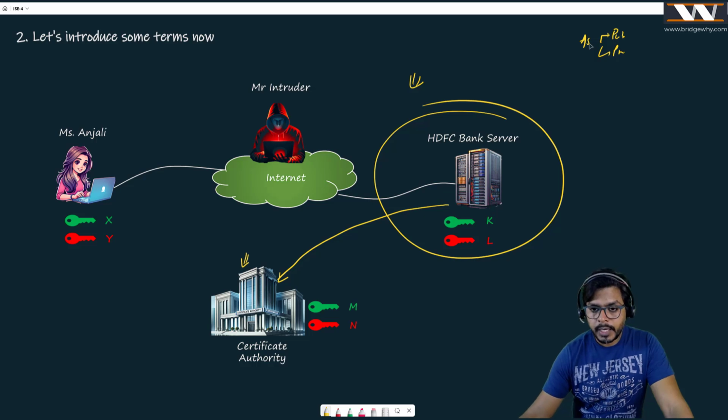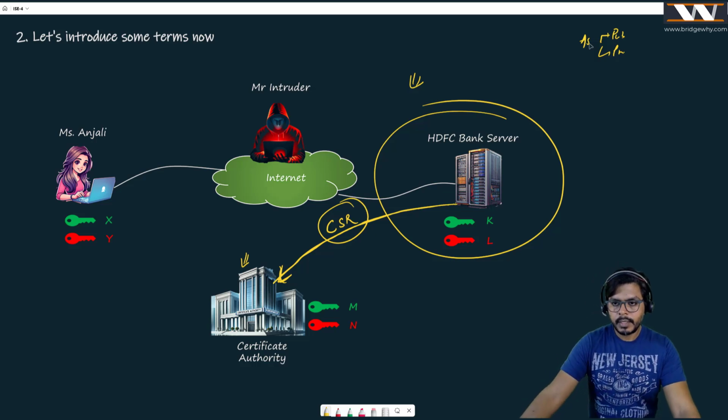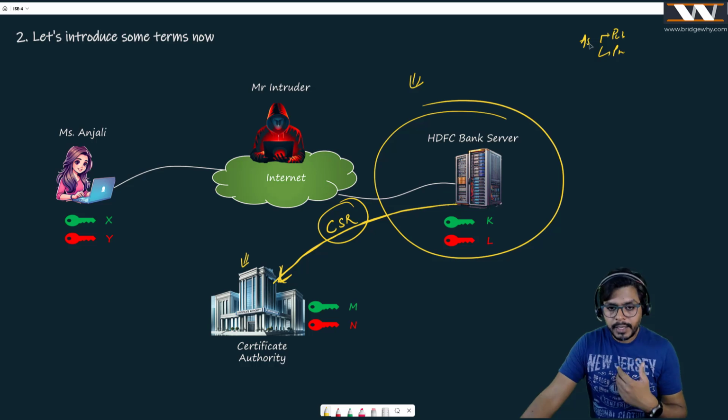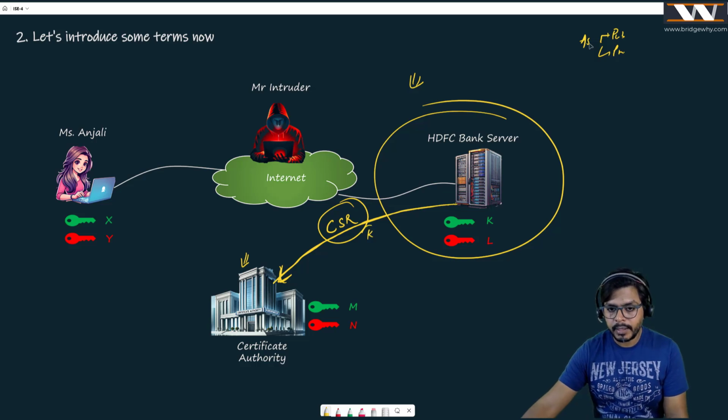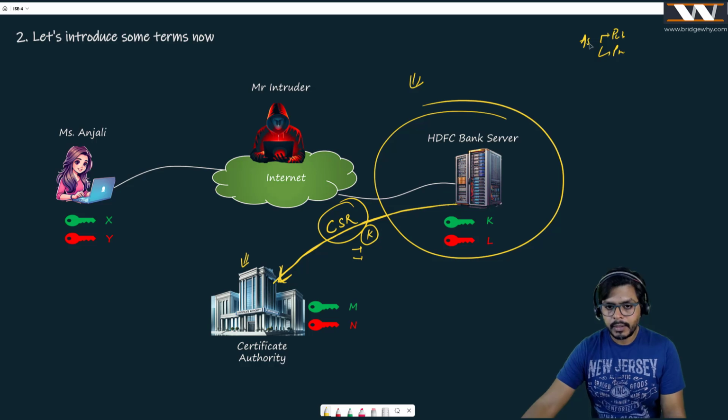By the way, the request which comes from the HDFC Bank to this certificate authority is known as a certificate signing request. What is the meaning? See, the term is defining itself. HDFC Bank is saying, this is my request to you. Can you generate a certificate for me? Right? Here is all my data. Here is my public key. Here is my common name. Right? Here are the other things, whatever things you are interested in.